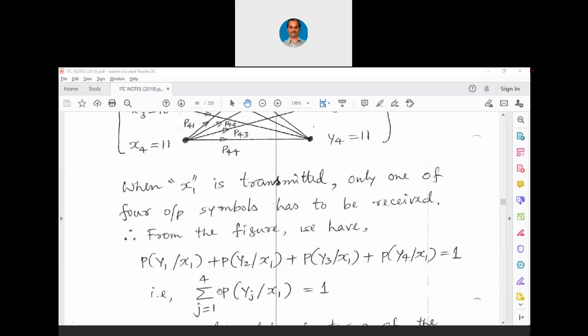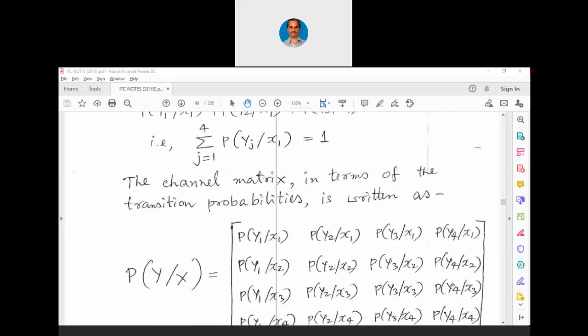So we can write that summation of j equals 1 to 4 of the probability of yj slash x1 equals 1. We can write it this way. We can write in the same fashion for other symbols as well. Please understand all these things thoroughly.